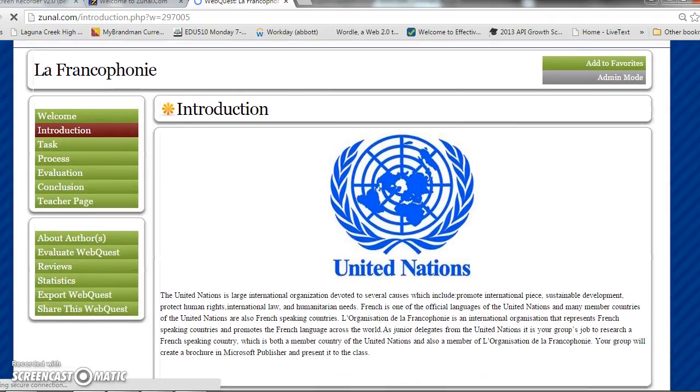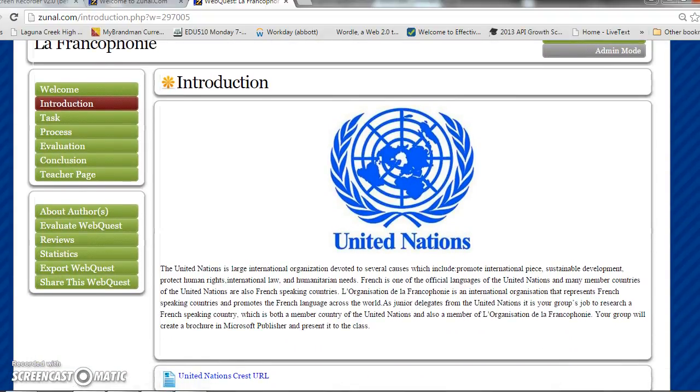In our introduction, we're going to learn a little bit more about the United Nations, which is a large international organization devoted to several causes, which include promoting international peace, sustainable development, protecting human rights, international law, and humanitarian needs. French is one of the official languages of the United Nations, and many member countries of the United Nations are also French-speaking countries. L'Organisation de la Francophonie is an international organization that represents French-speaking countries and promotes the French language